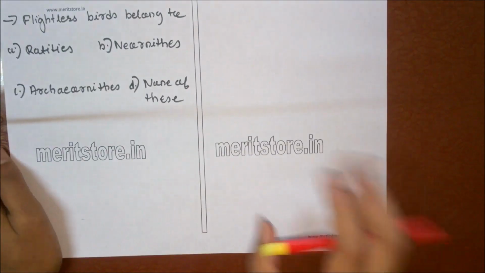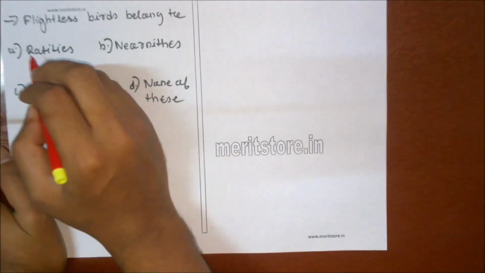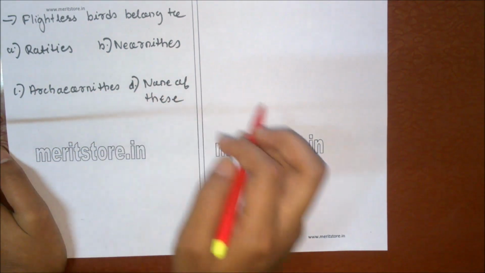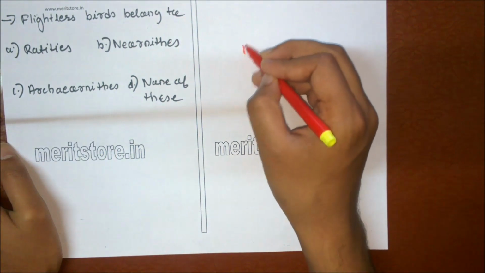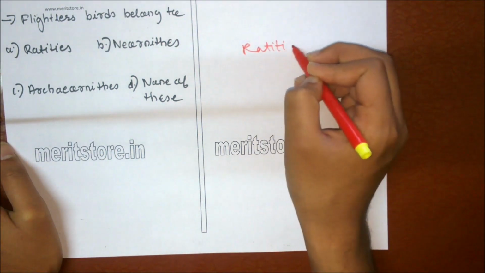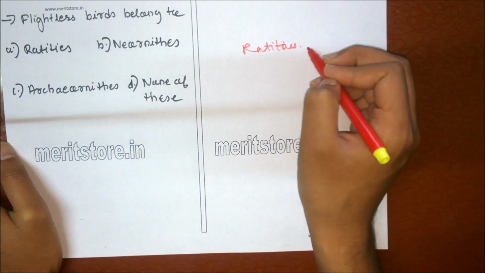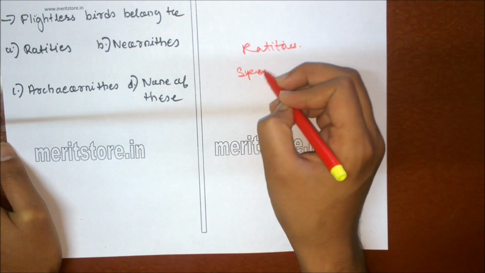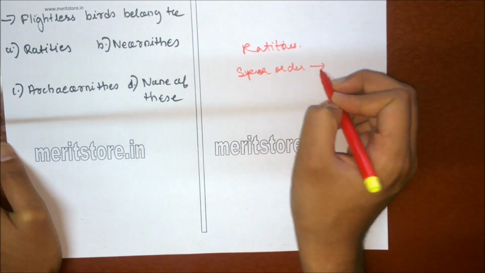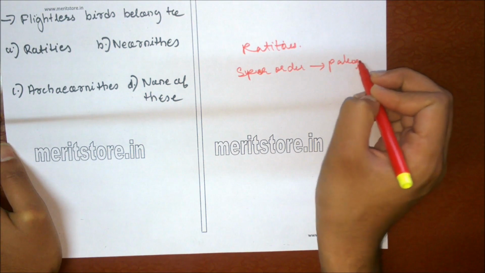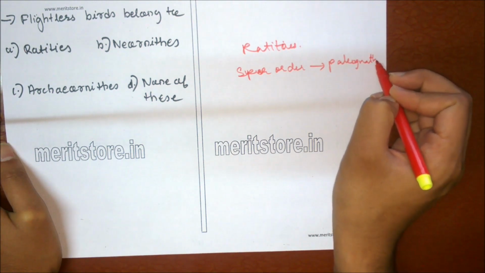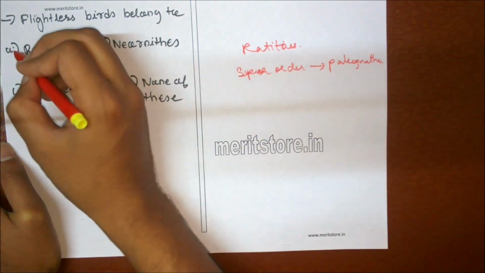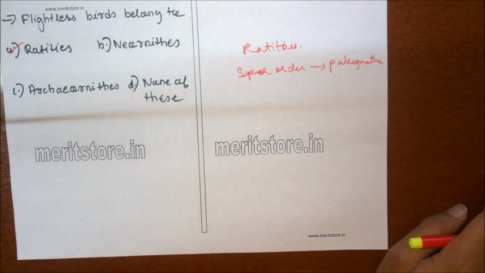Flightless birds belong to A. Ratitae, B. Neornithes, C. Archaeornithes, D. None of these. Ratitae are the flightless birds which are grouped under the superorder Palaeognathae. Palaeo means old, gnathae means jaws. Option A are the flightless birds.